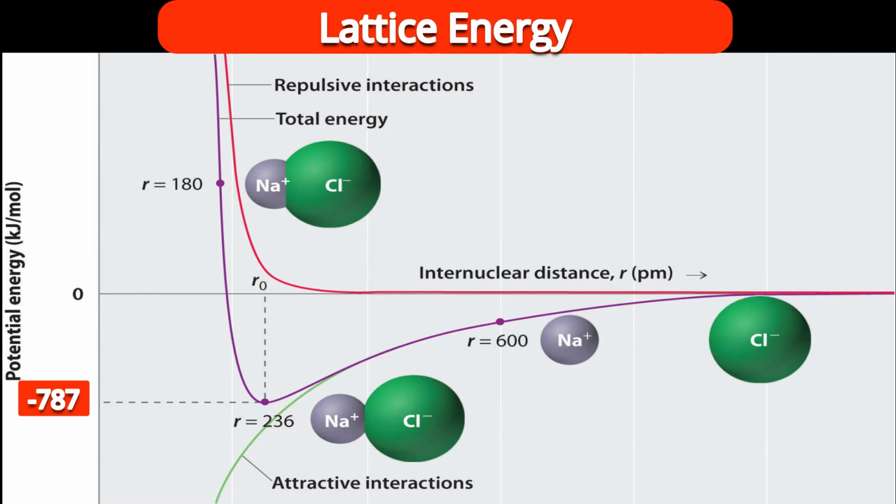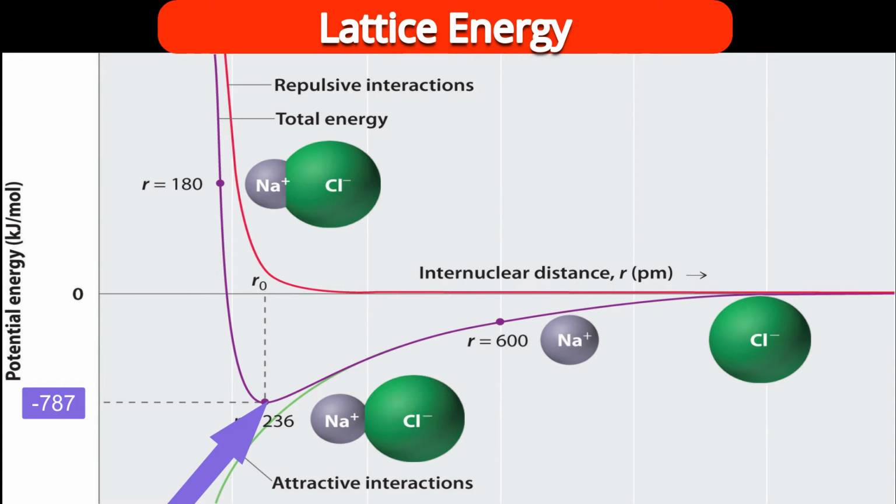So as we bring cation and anion closer and closer, at a particular limit, at a particular situation, this attractive force and repulsive force balance. It means if I force them to come further closer, repulsion will be dominating relative to the previous situation, and if I move them away from each other, attraction will still be there but less attraction.